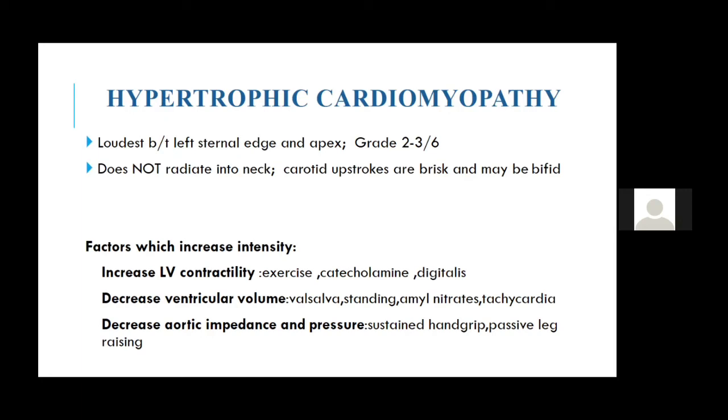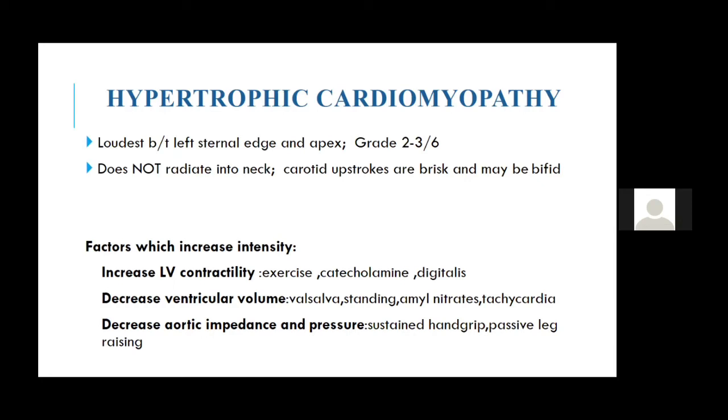But the most important thing which distinguishes it from AS is dynamic auscultation, and that is why it is more important. Now let's come to it one by one. Let's see what happens on standing. On standing, we know the blood volume or venous return decreases. So all the murmurs, both right sided and left sided, decrease, except two murmurs, which are mitral valve prolapse and hypertrophic cardiomyopathy.